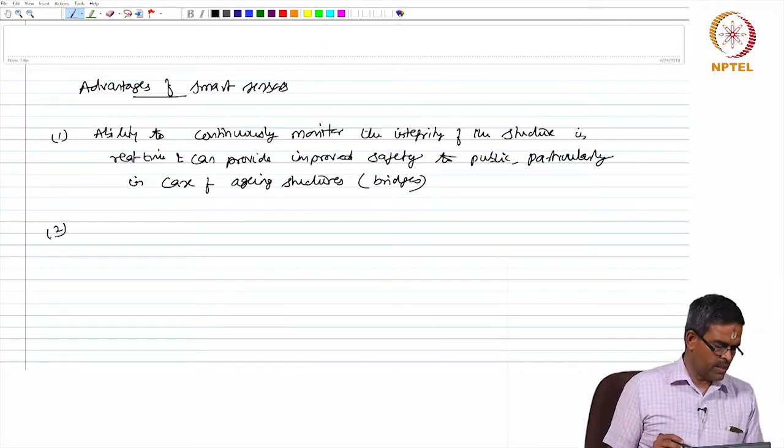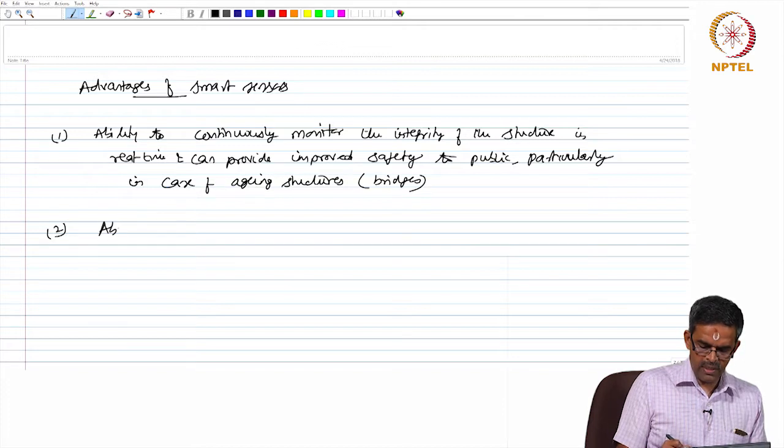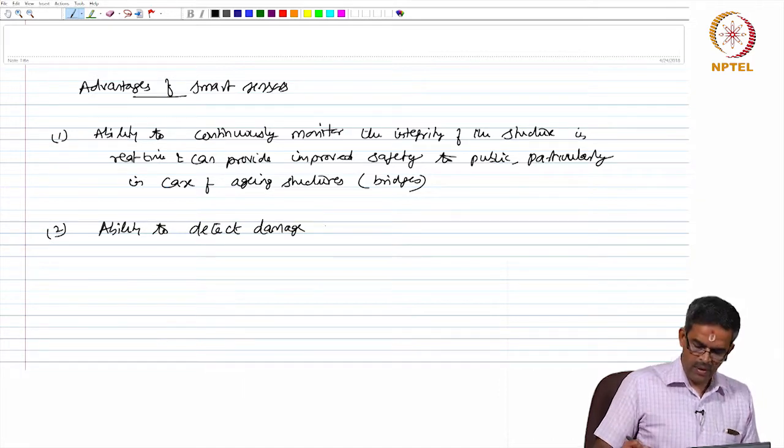The second advantage is it has an ability to detect damage at an early stage.